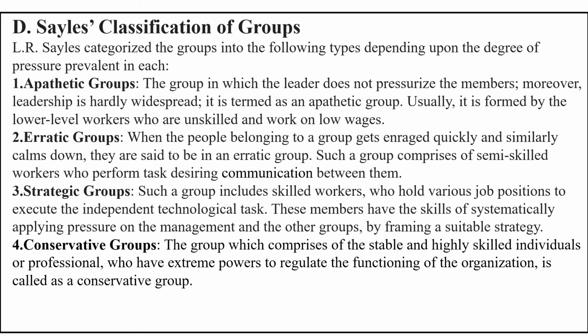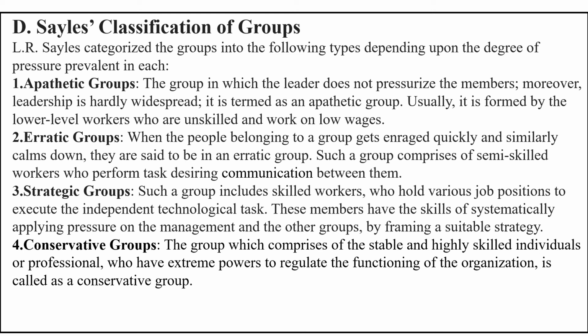The third one is called strategic groups. Now in strategic groups you have skilled workers and they have their own job position and they are independent in doing their own tasks. Now these members can apply pressure. They have their own leaders. The leader is influential and they can apply pressure on the management to bring out changes which are beneficial for them. The fourth one is called conservative group.